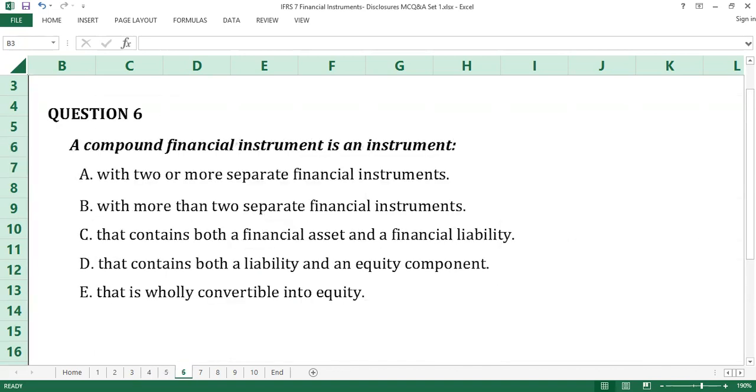Question number 6. The answer to question number 6 is D, that contains both a liability and an equity component. A compound financial instrument or a compound instrument is an instrument that contains both a liability and an equity component. No portion of it is a financial asset, and the liability component may be convertible or not. D is the answer to question number 6.